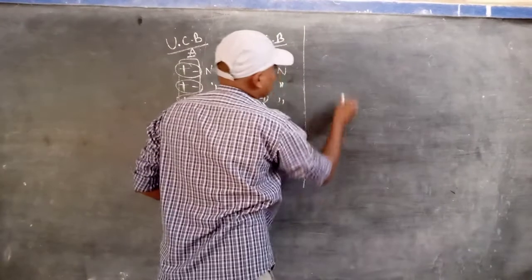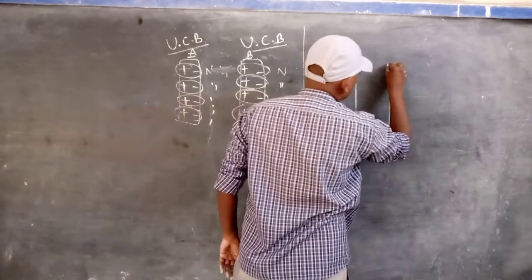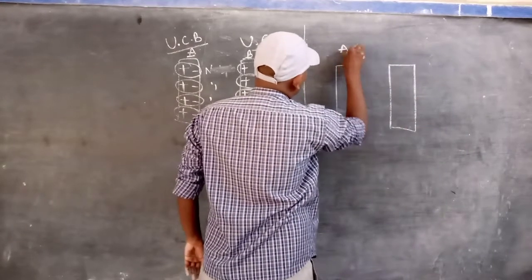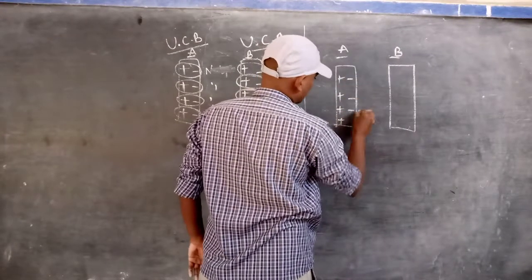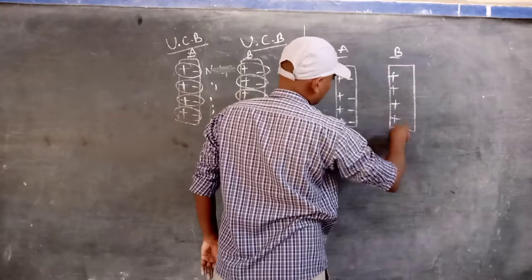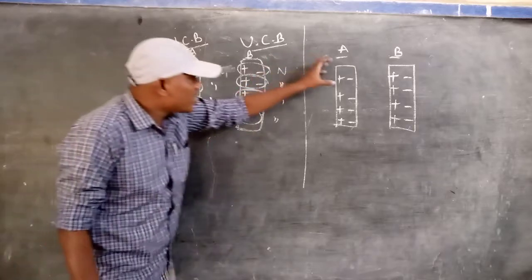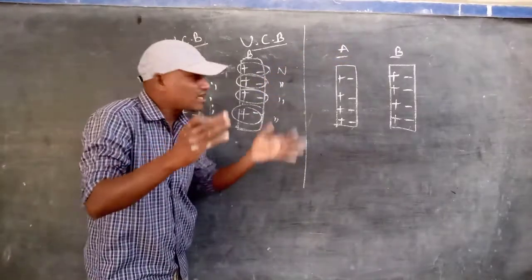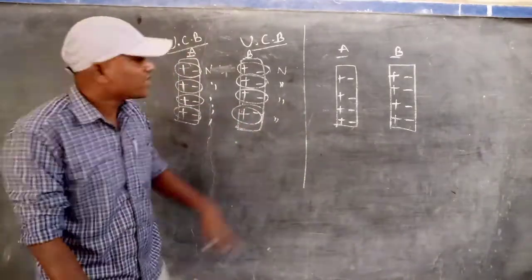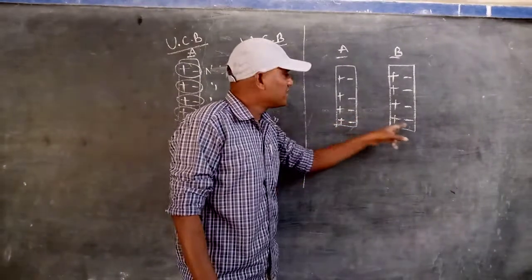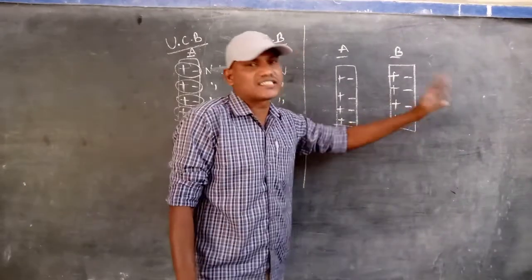Now these two bodies, we can say, are in the second condition. Body A, body B, each with 1, 2, 3, 4, the same as before. Now body A and body B are not of the same nature. These two are of different nature. Different nature means, for example, a glass rod and a silk cloth, or an ebonite rod and amber or cat's skin, like that.